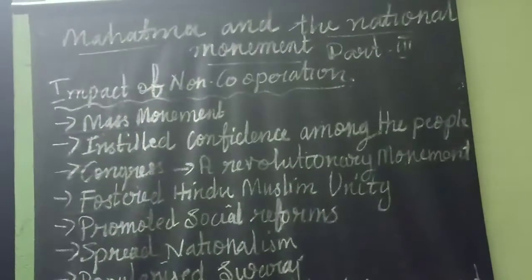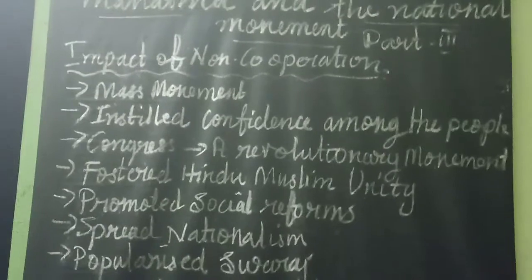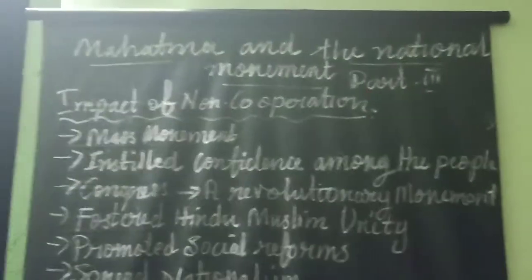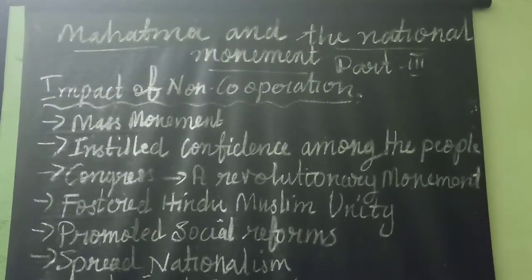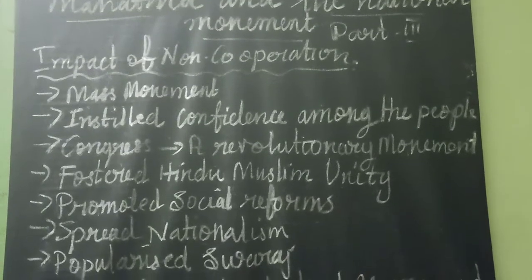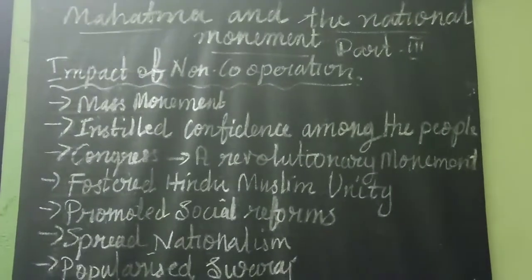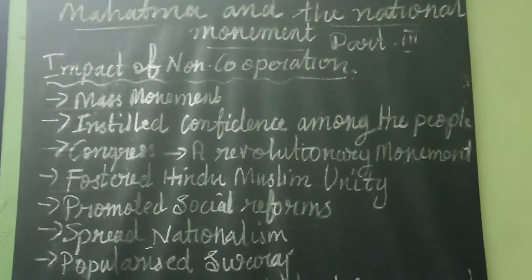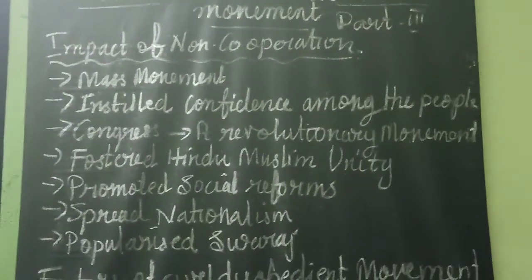The movement failed to achieve any of the three main demands of the national movement. Mainly three demands are there: obtaining Swaraj, obtaining an apology for the Jallianwala Bagh massacre, and solving the Khilafat problem. But these three they did not achieve. The movement failed to achieve these three demands. But at the same time, it created a lot of influence in the society.